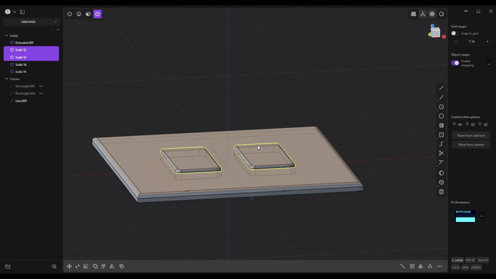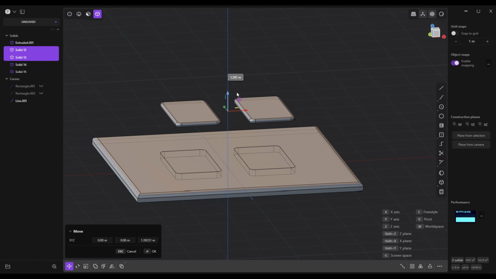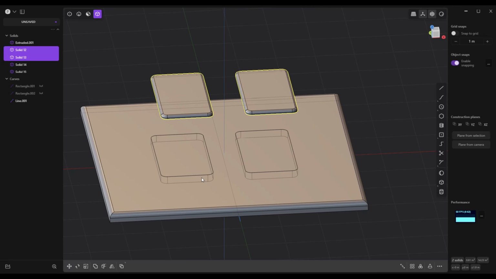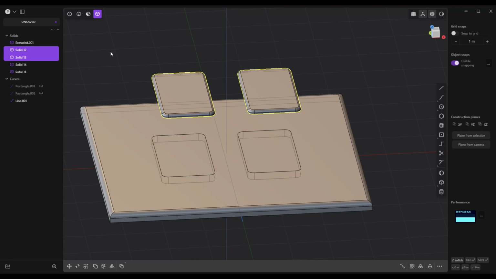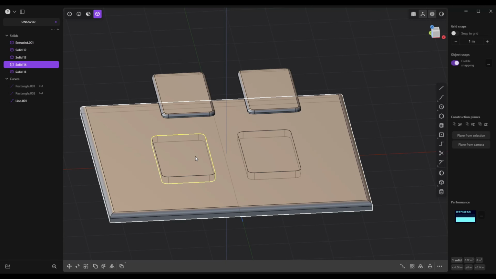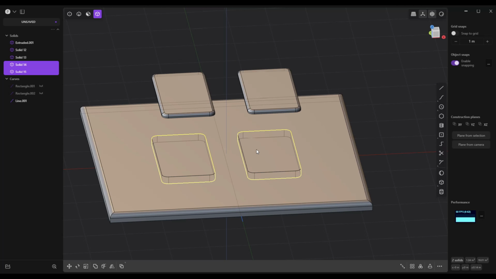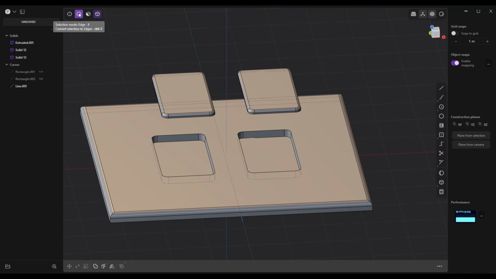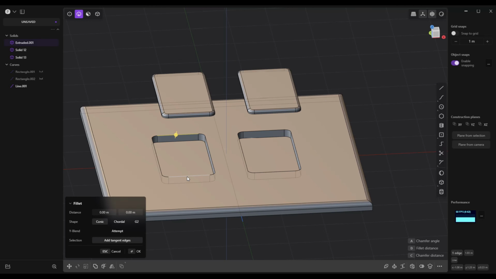Now we're going to take this guy, and be careful now because we've got these two. We're going to hit G to raise that up. So we got our buttons, but we also have cuts in the surface with objects in the surface. So this guy and this guy. And we're going to hit X to get rid of those. This is what we want. Okay, so we're going to go in here, and then take these and these.